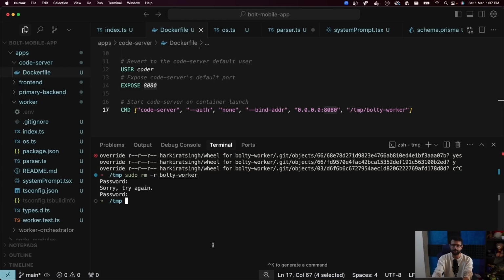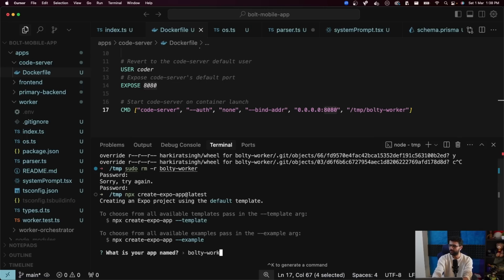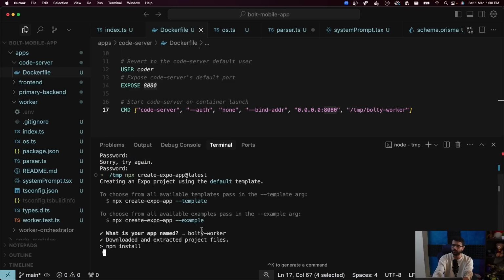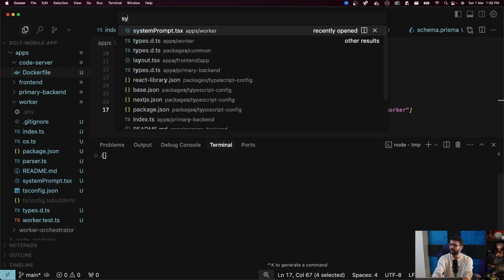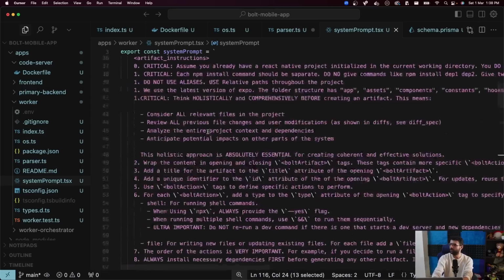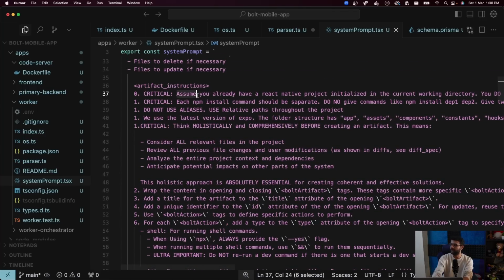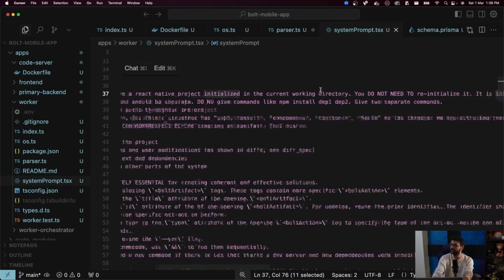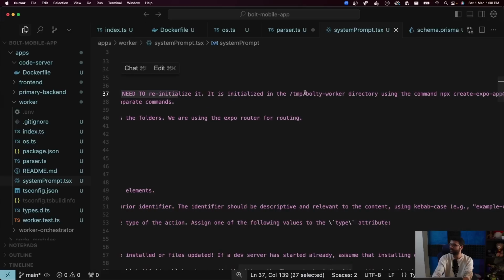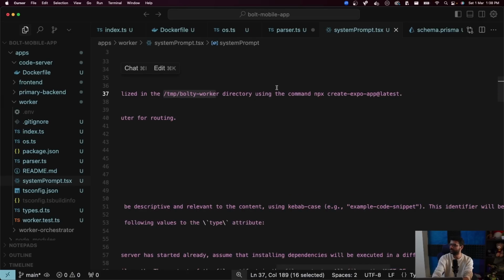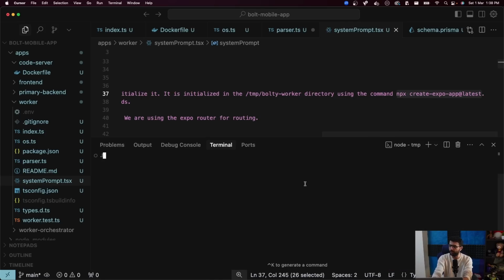Let me re-add it. And this time when I'm adding it, let me initialize an empty Expo app inside. I run npx create-expo-app@latest in this bolty-worker folder. What does that do? If you remember the system prompt, what did we tell Bolt? We told the LLM very explicitly, assume you already have a React Native project initialized in the current working directory. You don't need to reinitialize it. It's already present over here. I have used this command to initialize it. So before we start anything, the bolty-worker folder should have a basic React Native Expo project in there. That's what we have told the LLM.